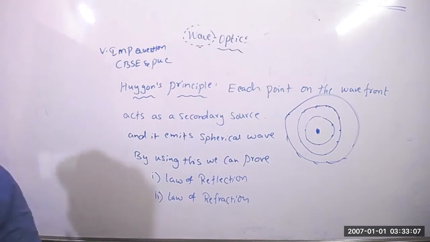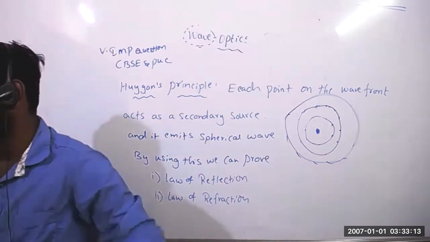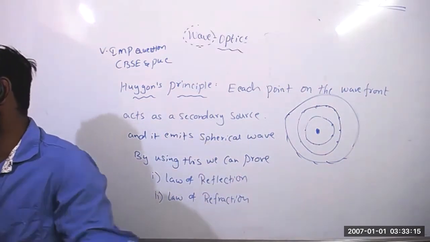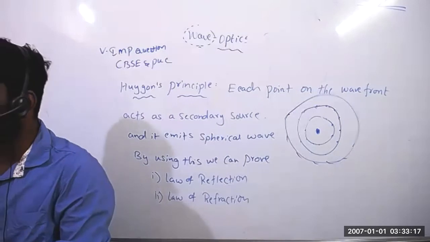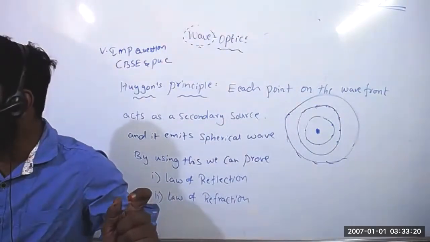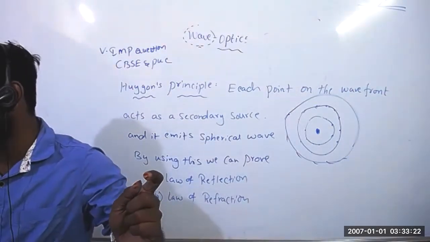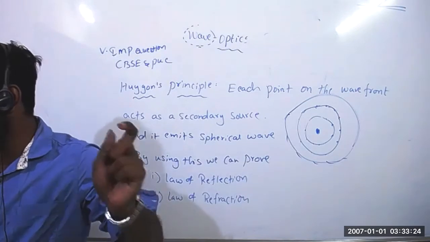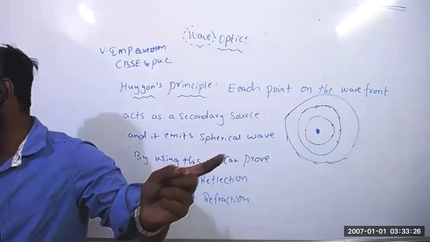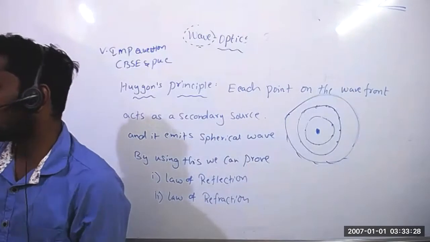Is Huygens principle only applicable for spherical wavefronts, or is it applicable to others also? No, other wavefronts also it will act. What he is asking means, whatever the wavefront is, on that wavefront, points will be there, right? Each and every point acts as a source of secondary waves.